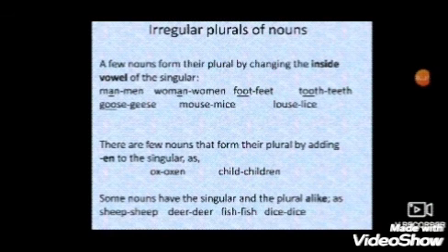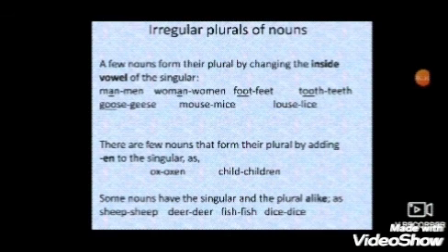A few nouns form their plural by changing the inside vowel of the singular. Now vowels, you know, are a, e, i, o, u. So here you can see some examples and the inside vowels are underlined.